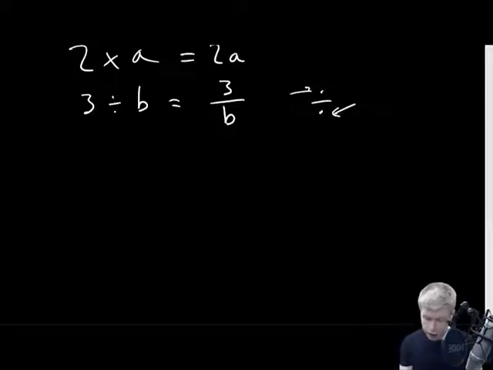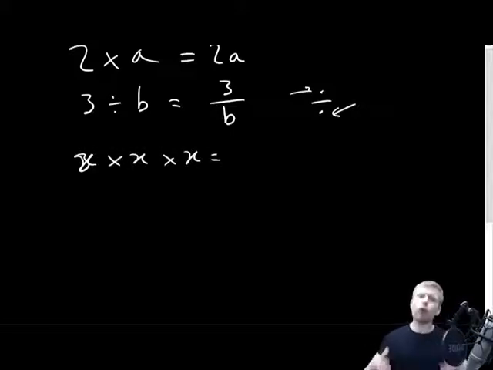Another convention then, if I have x and I multiply it by x and I multiply it by x, I don't have to write x times x times x all the time. I could just write this as x to the power of 3 or x cubed. Well, that literally means it's x multiplied by itself 3 times.